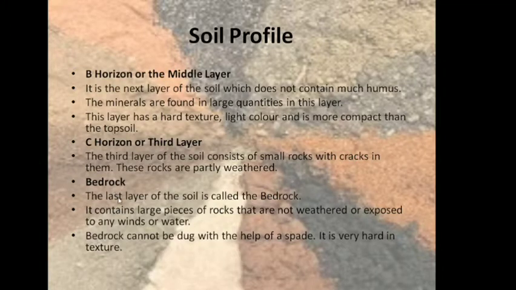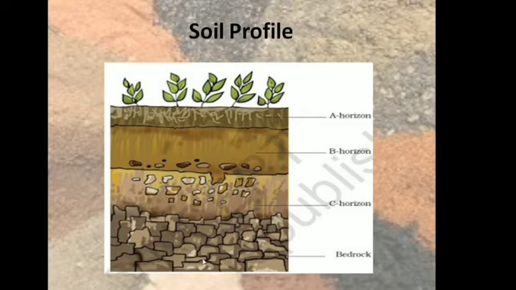Then bedrock. The last layer of the soil is called bedrock. It contains large pieces of rocks that are not weathered or exposed to any wind or water. Bedrock cannot be dug with the help of a spade. It is very hard in texture. So the last layer of the soil, bedrock, is very hard in structure and it cannot be dug up. And this is a parent rock from which the different layers of the soil have been formed.